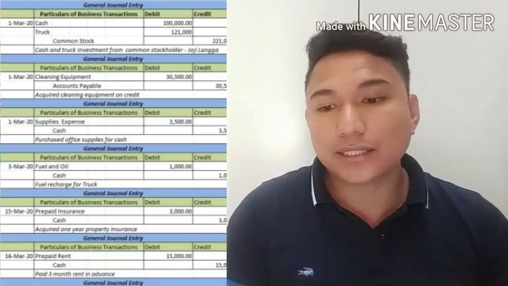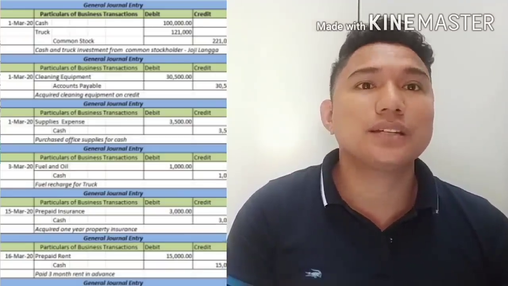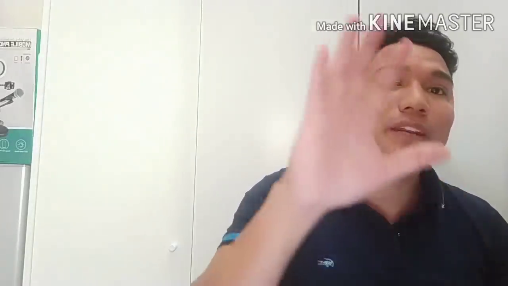After we record the transactions in the general journal, we are going to transfer all the transactions from the general journal to the general ledger. We are going to summarize it account by account. How many transactions are related to cash? How many are related to accounts receivable?